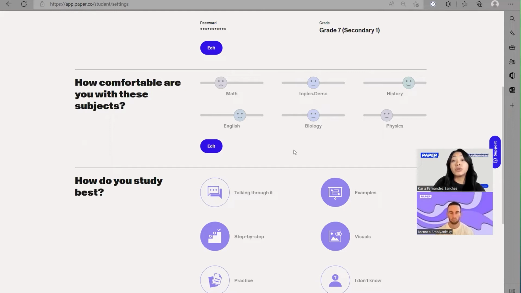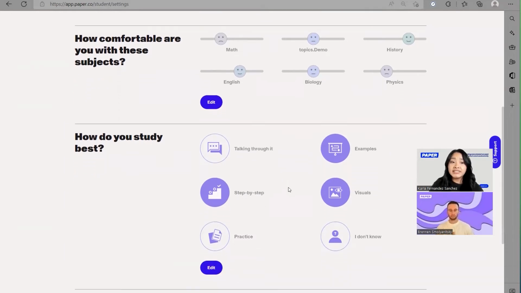And this way, when they're working with tutors, they're actually going to be able to see the responses that they had for these questions. So for example, if that student enters a math tutoring session, the tutor can see, okay, that student is not feeling so great about this subject. Maybe they might need a little bit more assistance when it comes to the explanations. So that's going to be super, super helpful.